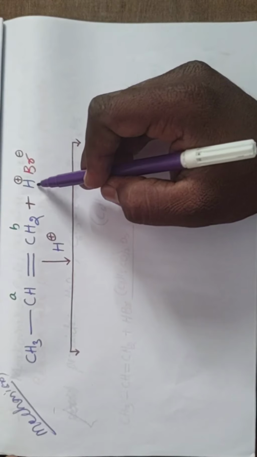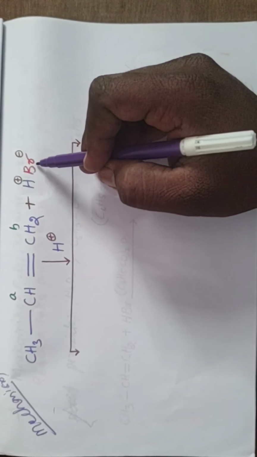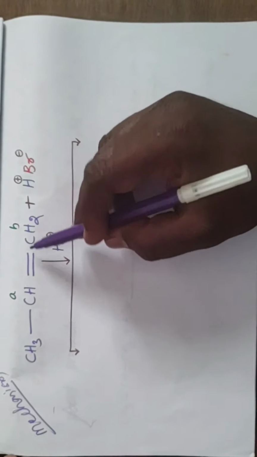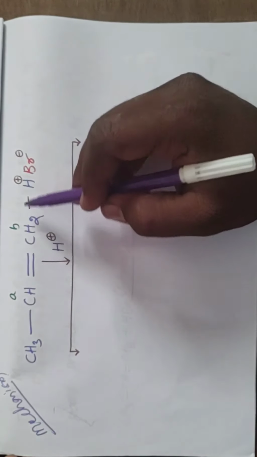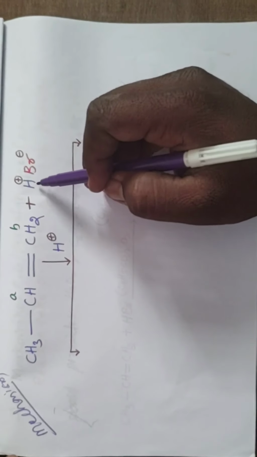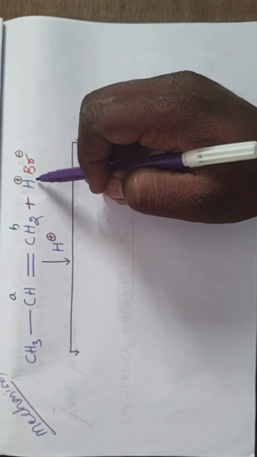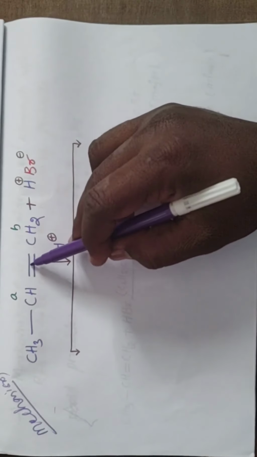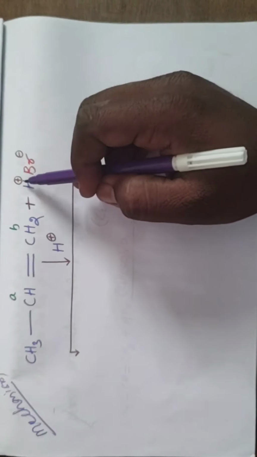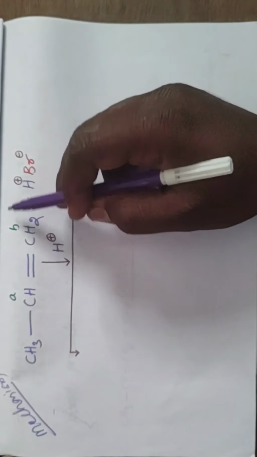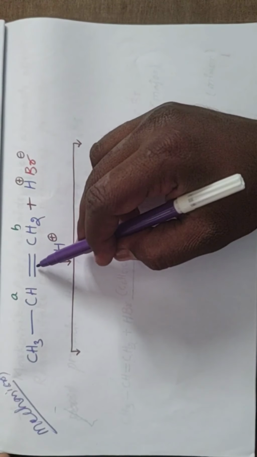In this, which one is electrophile? H plus. And which one is nucleophile? Br minus. So, the alkene is involved in which type of reactions? Electrophilic addition reactions. So in that, which one is going to be involved first? H plus is going to be involved. Okay, H plus electrophile is added to this pi bond position.